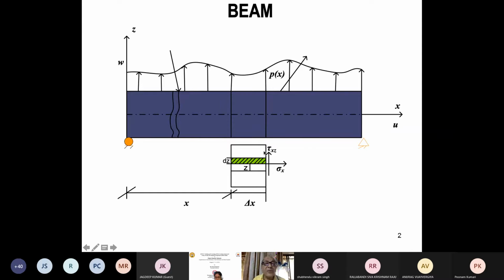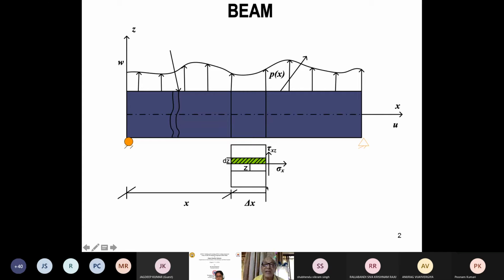But actually it is two-dimensional because it has a depth and it has a length. So it looks like a 2D problem. Yes, a beam is actually a 2D problem. All loads are confined in the xz plane, in the same cross section. We want to study the state of stress at any point, for example at a point P on this cross section. What will be the stress?